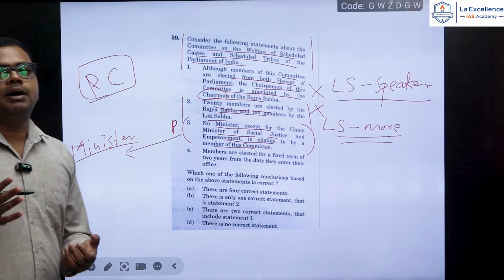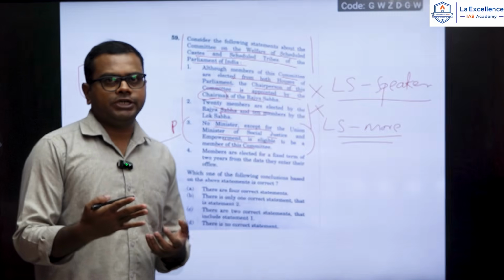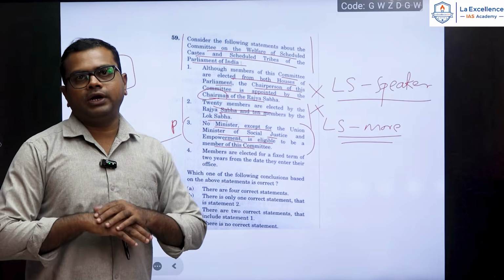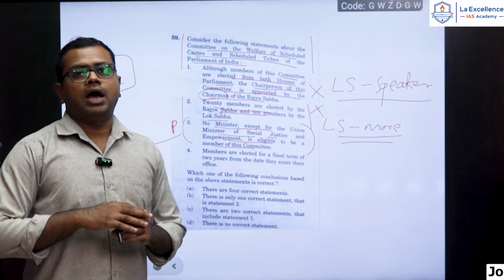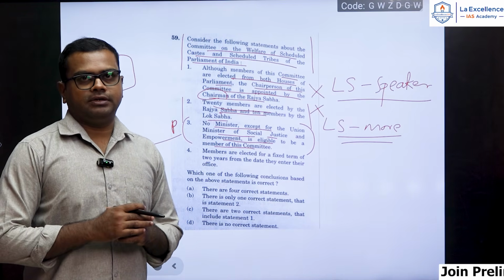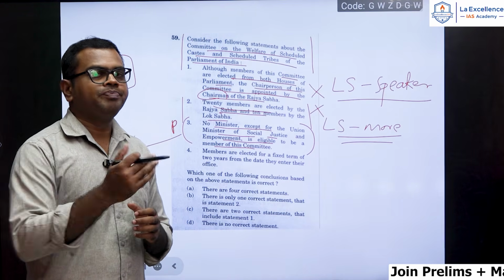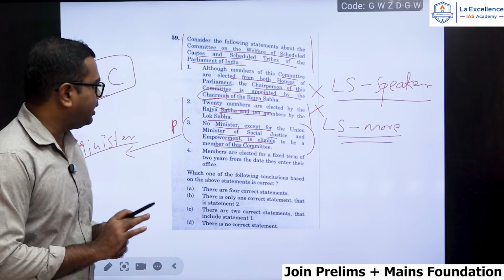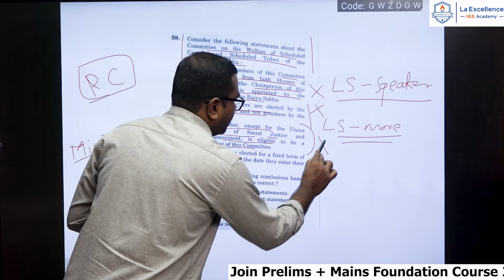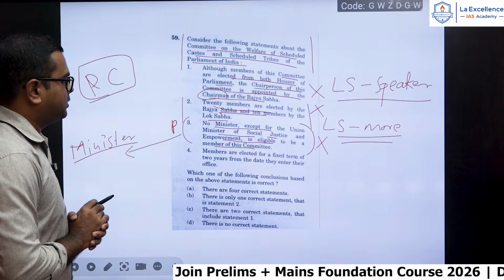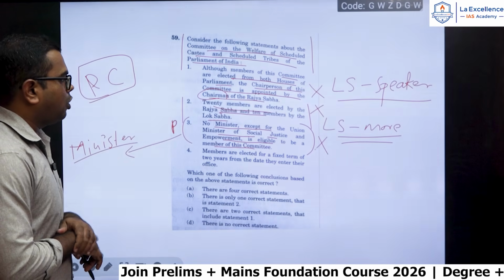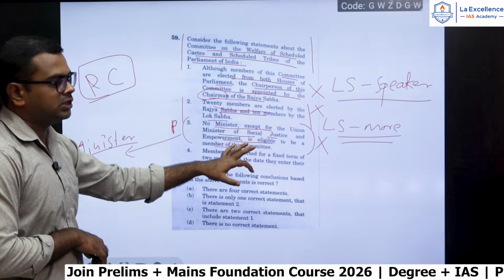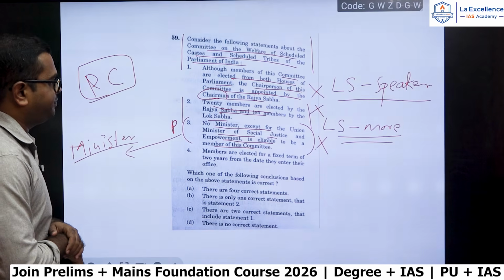So basically, the parliamentary committee is established to hold the minister into accountability, to see the progress of the work done by the ministry. So that is why if the minister itself is part of the committee, it will lead to the conflict of interest, and that is why the minister will not be part of the parliamentary committees. Okay, so this is again a wrong statement. Union Minister of Social Justice will not be part of the committee.